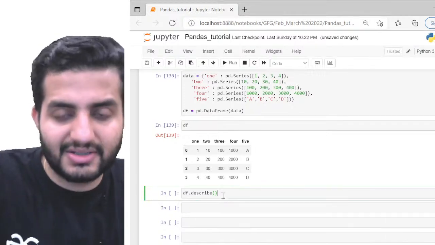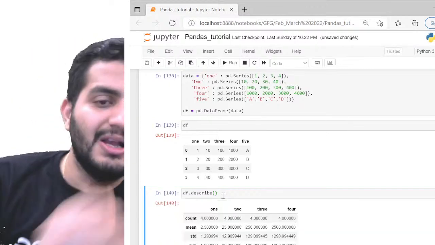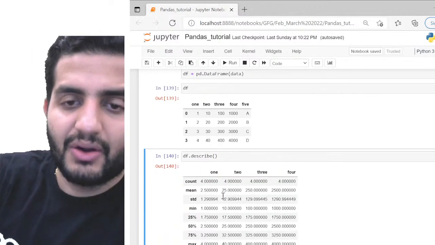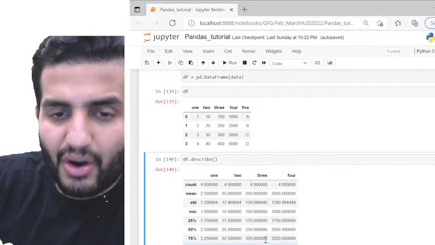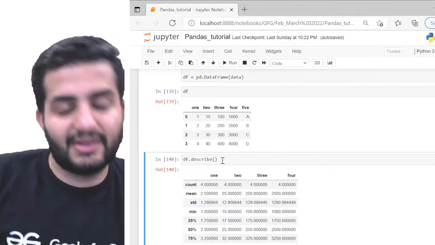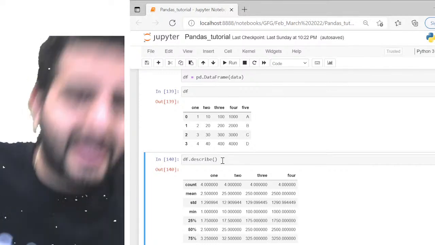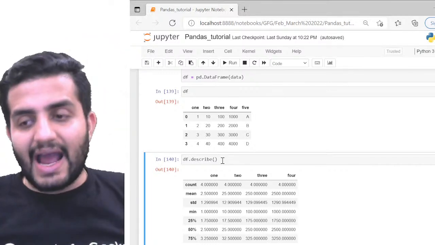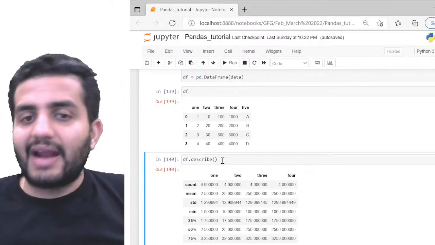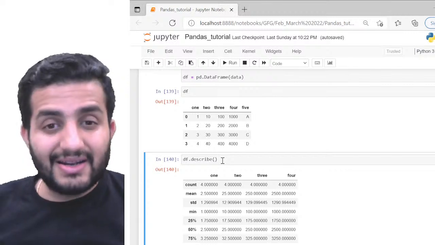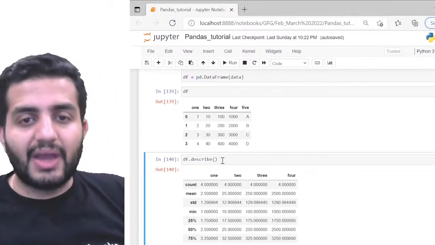So first I will show you the results, then I'll talk about the functions here. If I run df.describe, now look at this. The important thing to notice is that there are a lot of numbers here, right? Always remember, guys, while we are plotting the graph, our job does not stop just at running the graph. Our job as a data scientist in fact starts from there, right?